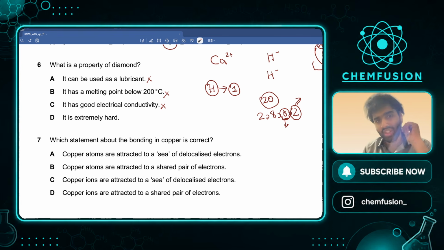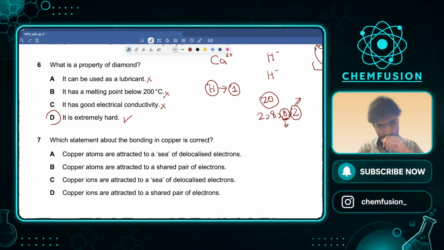Yaad karo. It is extremely hard, yes. And that is why it is used for cutting. Because it's very hard, very easily can cut substances. So hence D is the correct option.